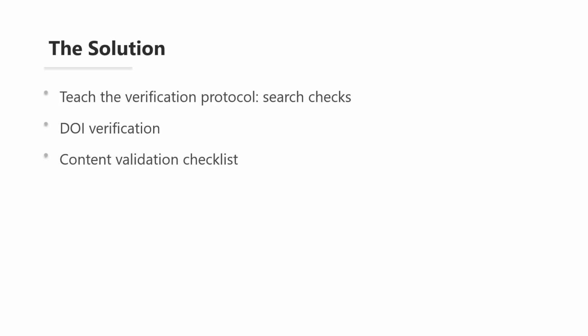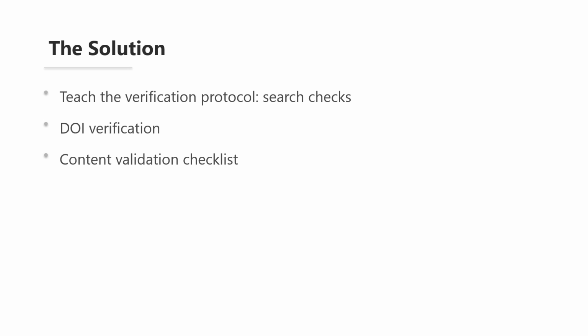Let's walk through the verification checklist you should use for every AI-generated citation. First, copy the exact title and search in Google Scholar. Look for an exact match, not similar titles. If the search returns nothing or only returns AI-generated summaries that cite the same suspicious source, the citation is likely fake.